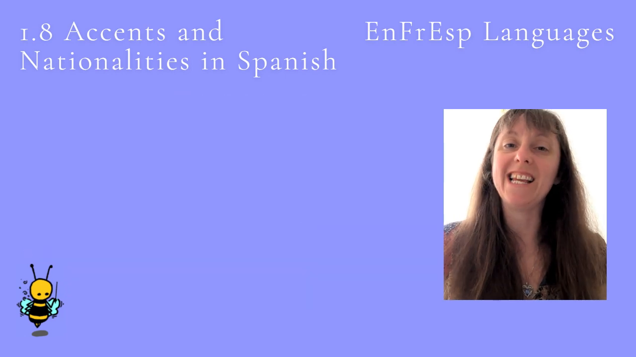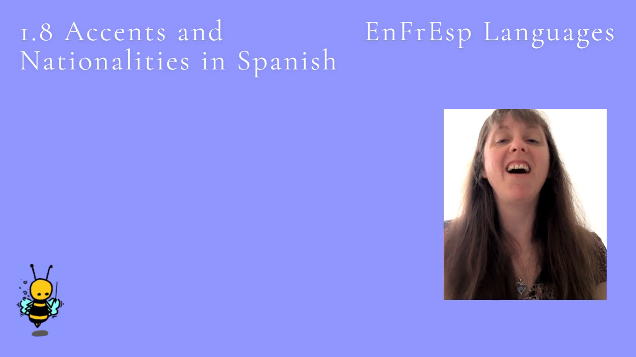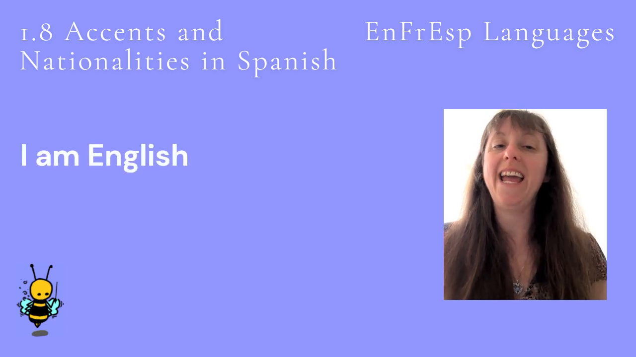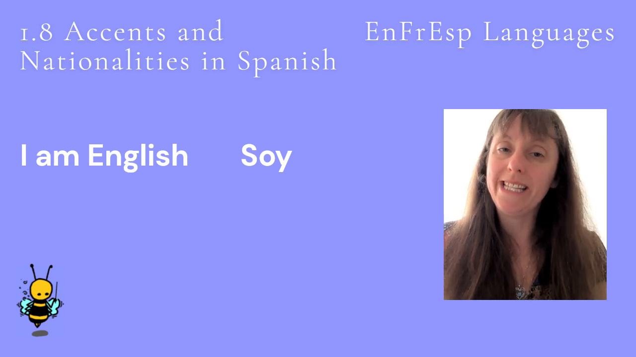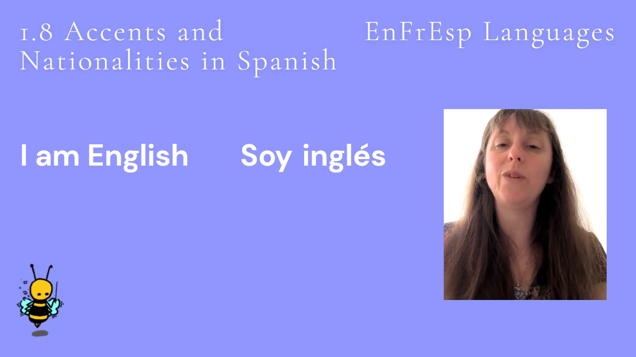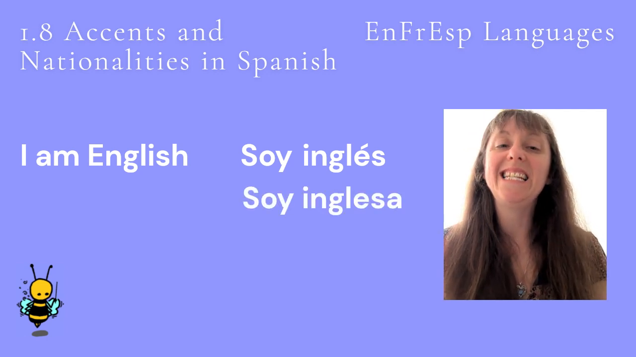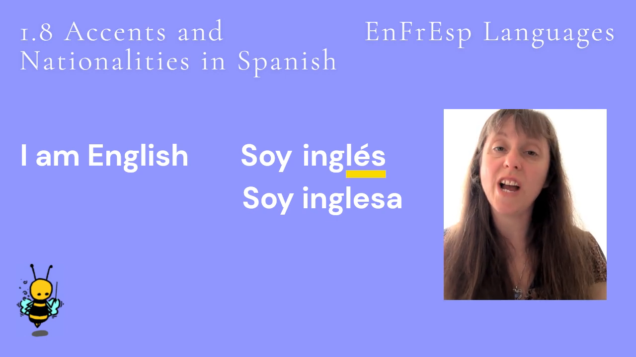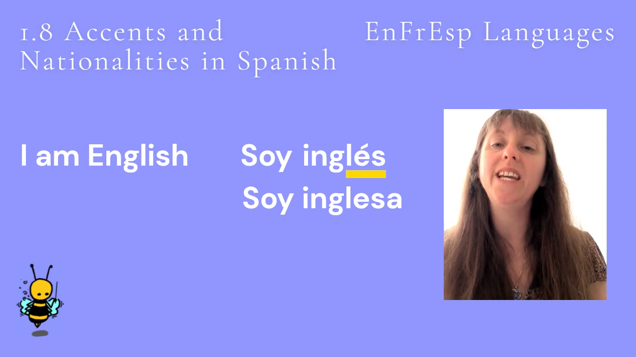So, let's look at some nationalities. To say, I am English, we say, I am, soy. And if we are male, we say inglés. And if we're female, we say inglesa. Inglés has an accent, so the stress is placed where the accent is, on the last syllable. Inglés.